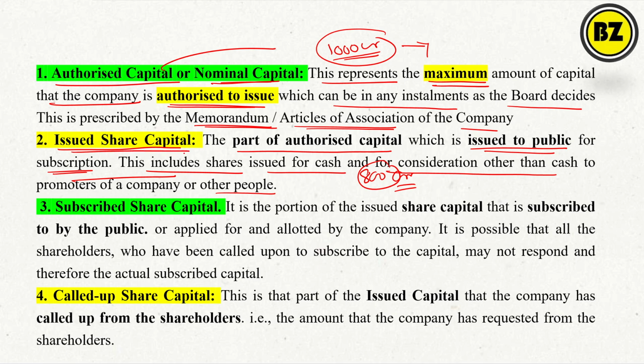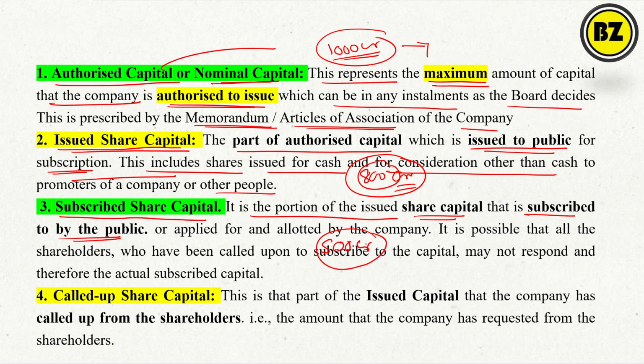Next, what is subscribed share capital? It is the portion of the issued share capital that is subscribed by the public. Subscription means, for example, you are subscribing for the IPO. I have announced that my company wants to raise 800 crores, and as per the articles of association our authorized capital is 1000. So out of that I want to raise 800 crores. This is my issued capital. Then I announce the IPO and the public comes into the picture, and the public is not trusting my company, so they only subscribe up to 500 crores.